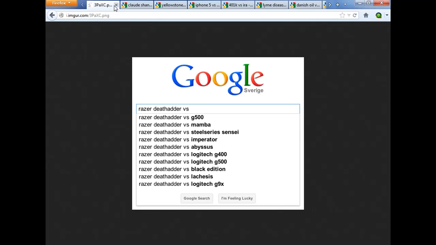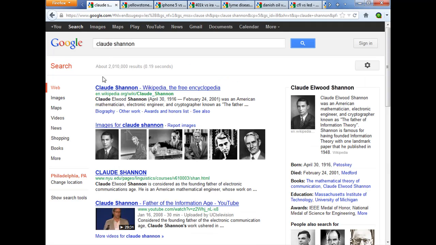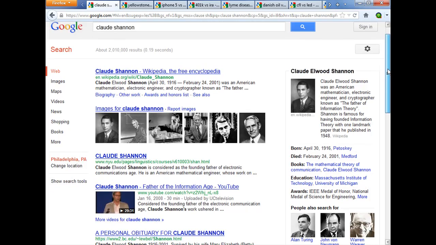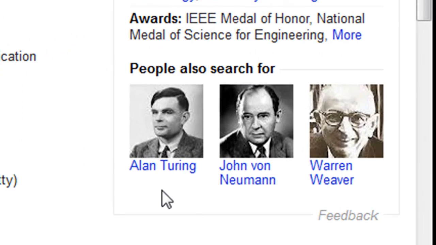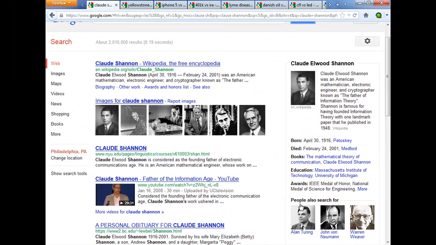And I want to take that and sort of riff on that a little bit in this week's tip of the week. Now, we already know that Google has the knowledge graph feature, so if you search for someone or something, you'll get some suggested similar terms. I searched for Claude Shannon, known as the father of information theory, and here are other people that are related to him by way of the topic that you might also want to look at. You've got Alan Turing and John von Neumann and others, Warren Weaver as well.